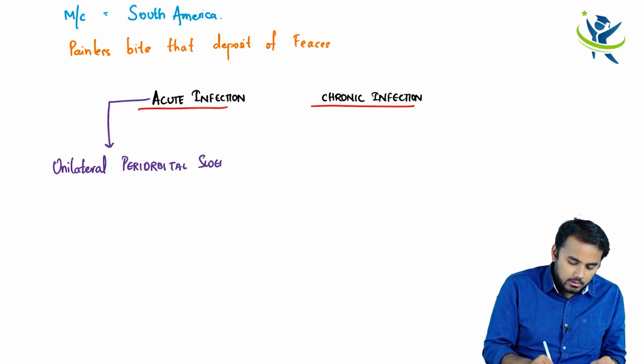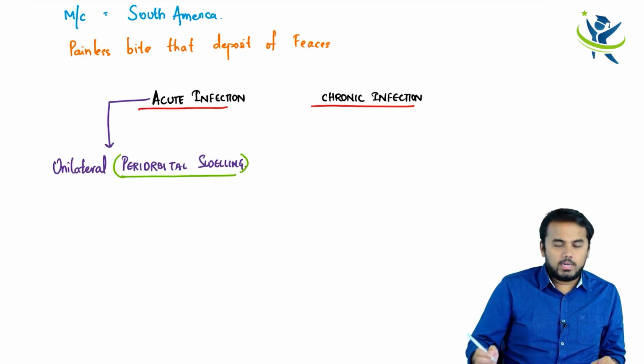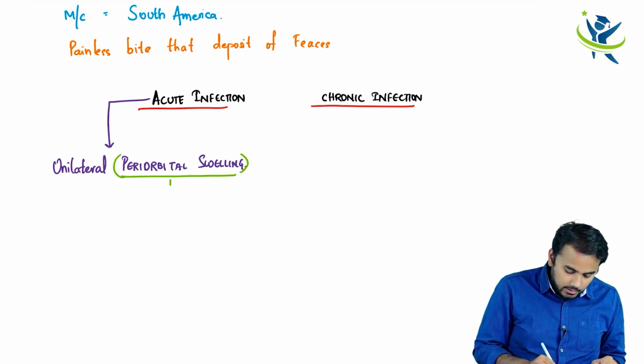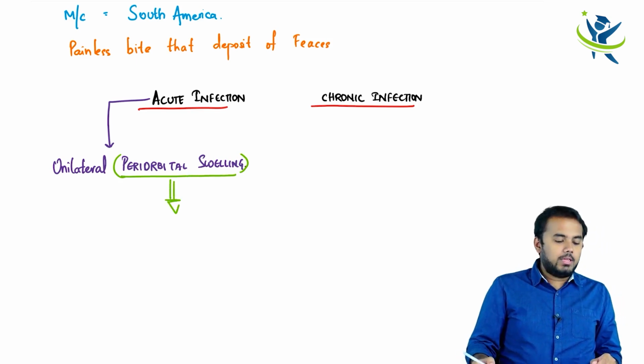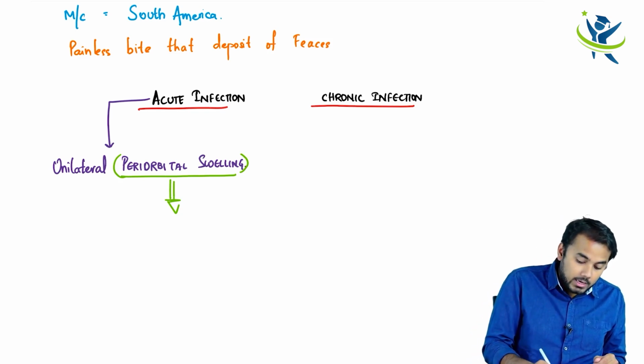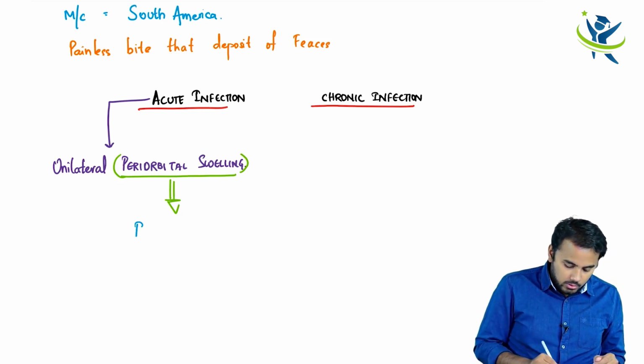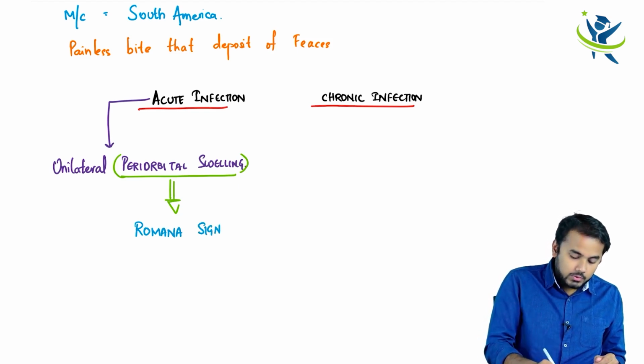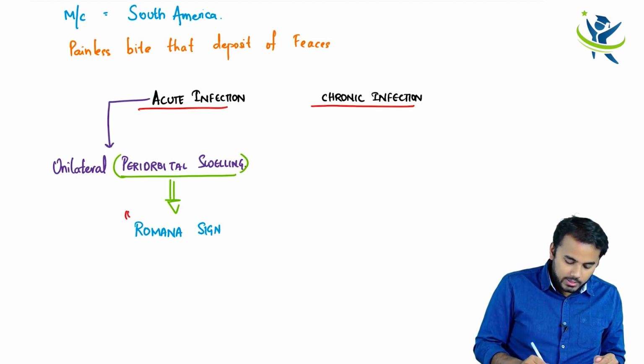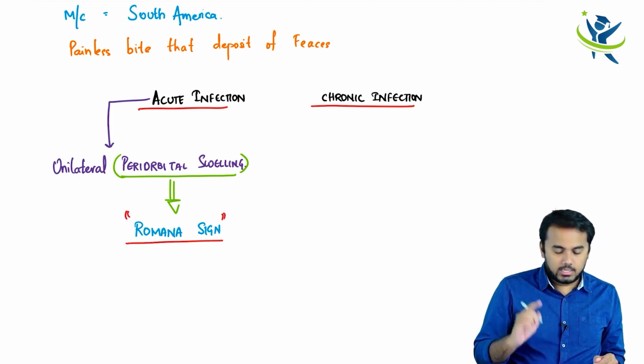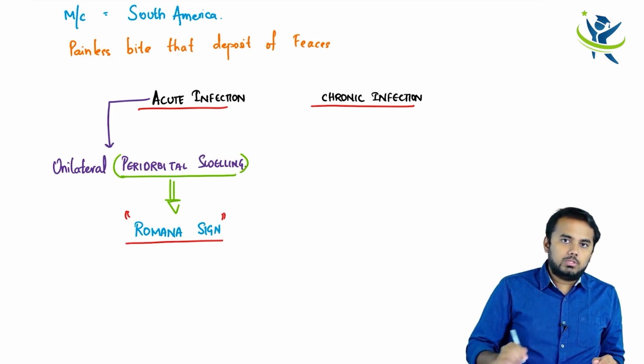So this unilateral periorbital swelling, you also call it Romana sign. And this Romana sign is very important, guys, because it is characteristic for Trypanosoma cruzi.